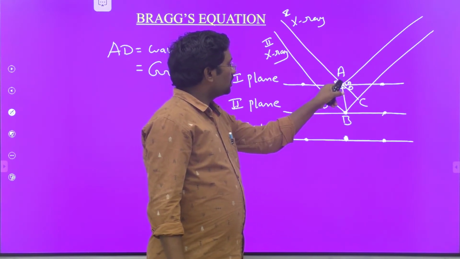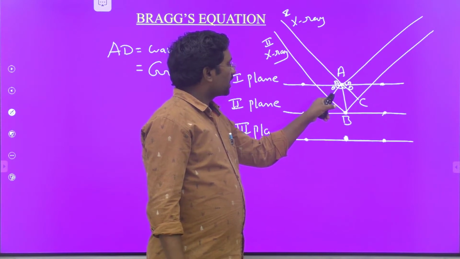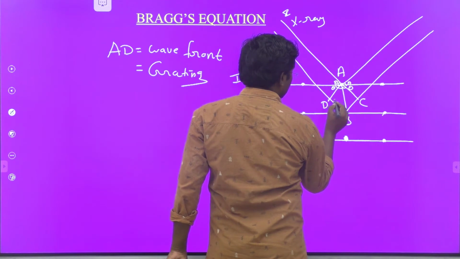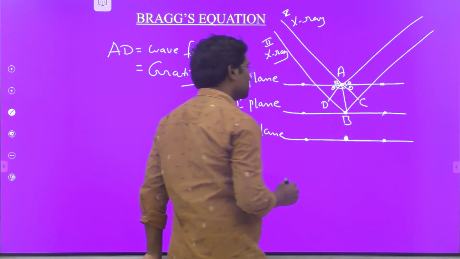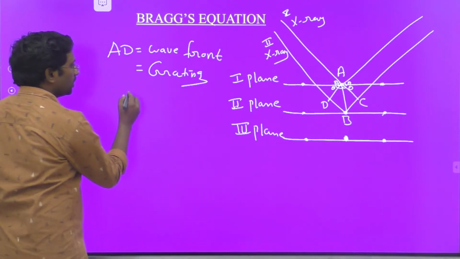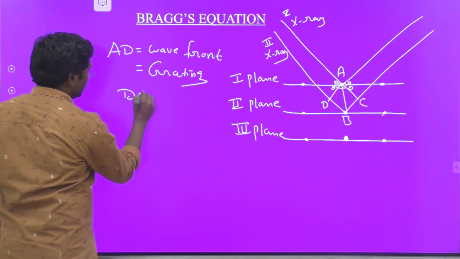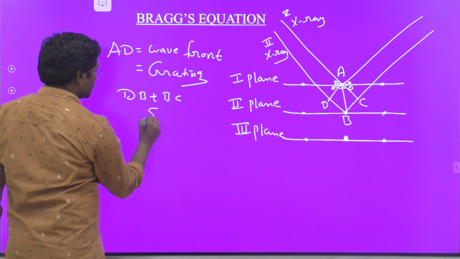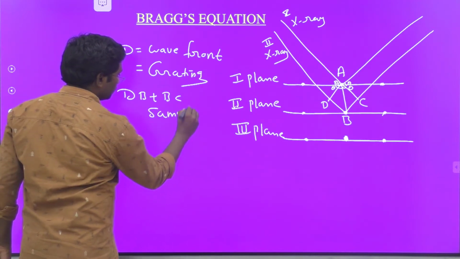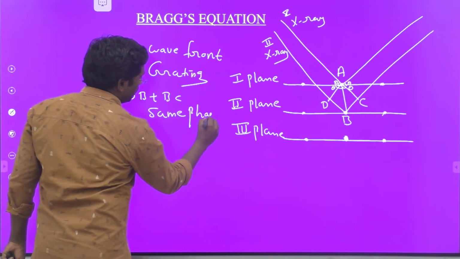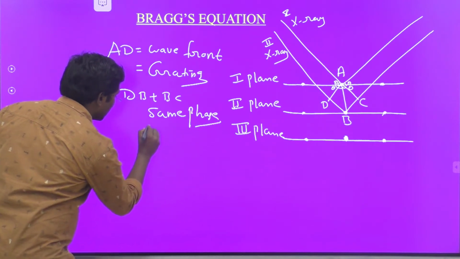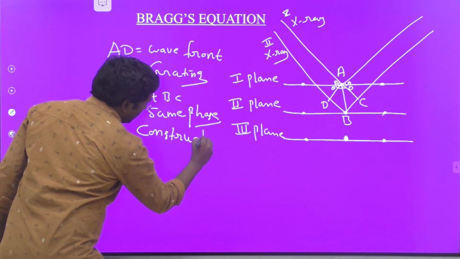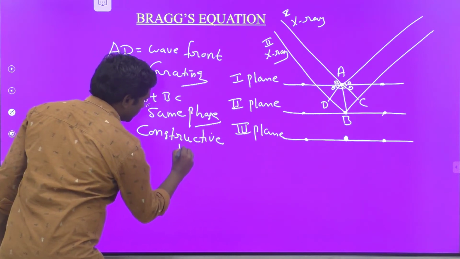After crossing this grating or distance, the second wave travels more distance compared with the first wave. The extra distance is equal to dB plus BC. Both the waves are in the same phase, so they undergo constructive interference.